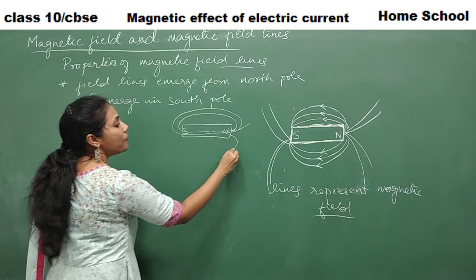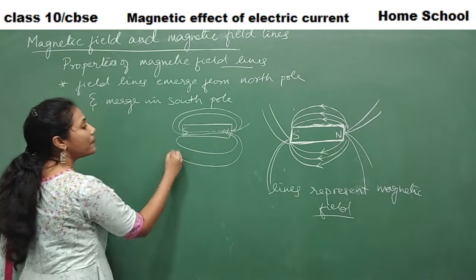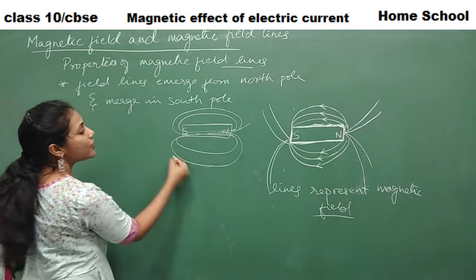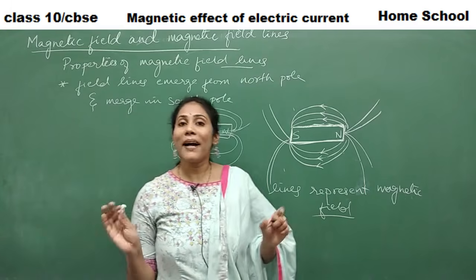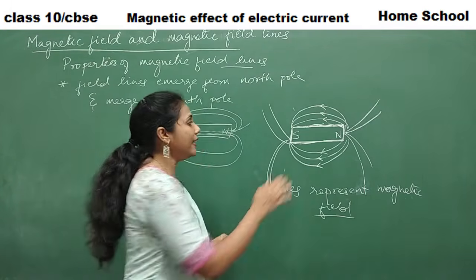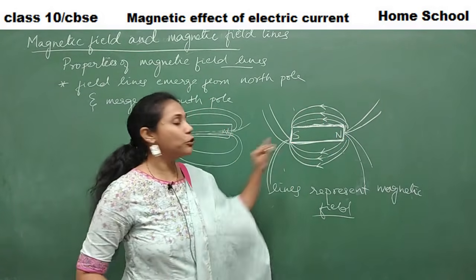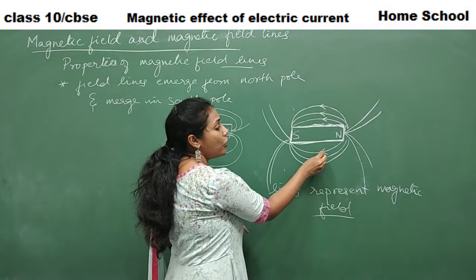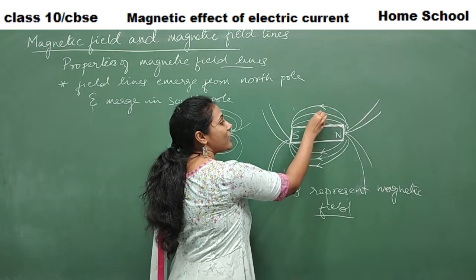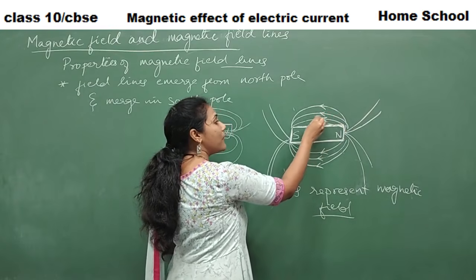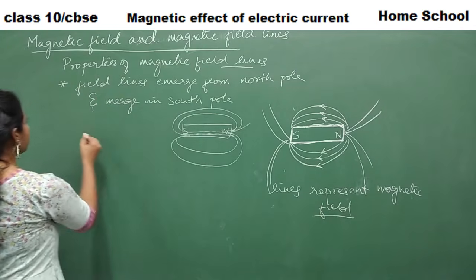Say field line coming from north ending to south, coming from north ending to south. It forms a continuous loop. Got it? So this is the first property of magnetic field lines. So what is the first property? They start emerging from north and they will merge in south pole. So the arrow mark you have to show properly. The arrow mark should be in this direction, saying that the field line is coming from north and it is merging to south. Okay, fine.